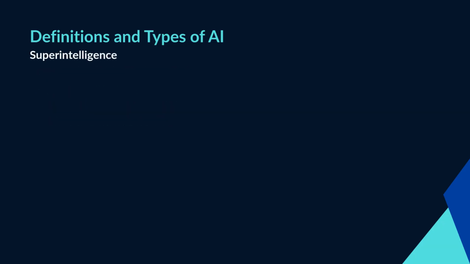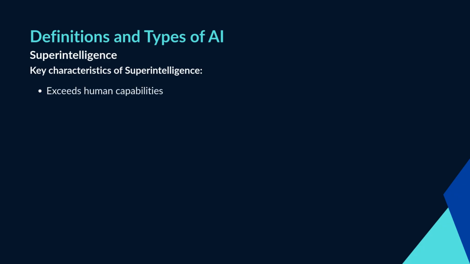Superintelligence refers to a hypothetical future form of AI that surpasses human intelligence in virtually all aspects, including creativity, problem solving, decision making, and emotional understanding. Key characteristics of superintelligence are: exceeds human capabilities, able to outperform humans in every intellectual and cognitive area. Rapid self-improvement: may have the ability to enhance its own intelligence far beyond human levels. Significant impact: could bring enormous benefits but also poses profound ethical and existential risks.